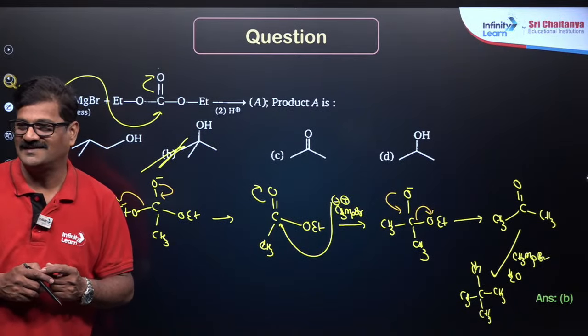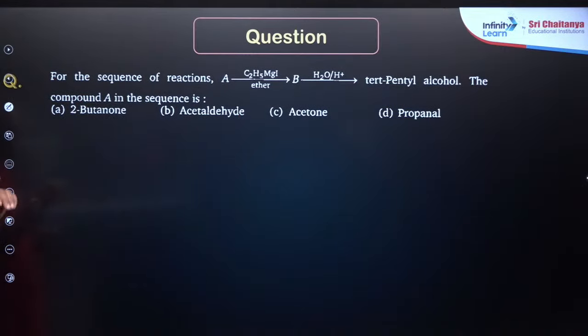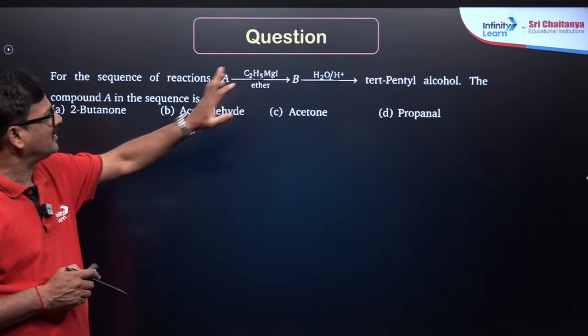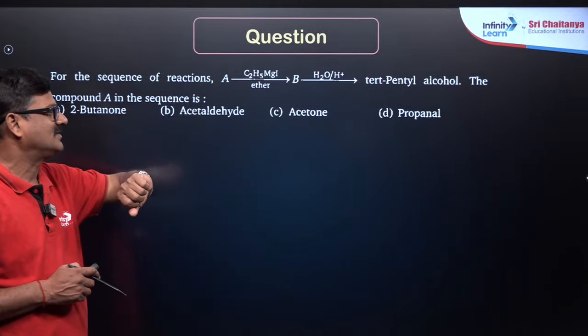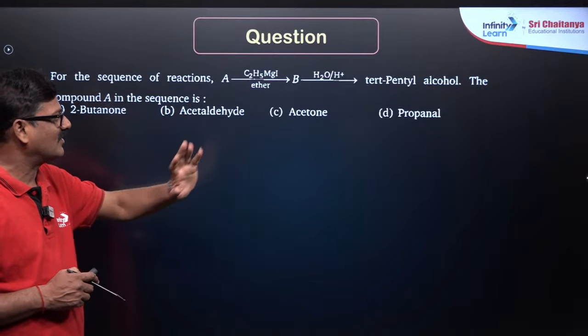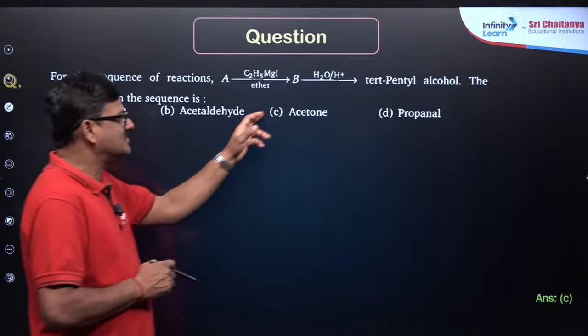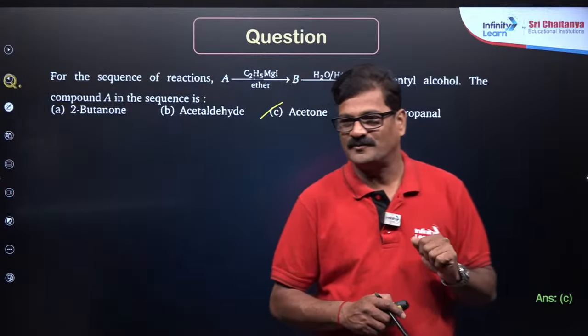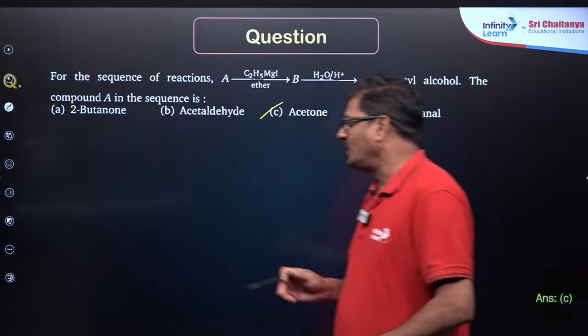Fine? Happy? And one more question. For the sequence of reaction, A is a compound, ethyl magnesium iodide on hydrolysis gives a tertiary pentyl alcohol. So tertiary pentyl alcohol, the answer supposed to be here, you are going to get an acetone is the answer. Acetone is the answer.